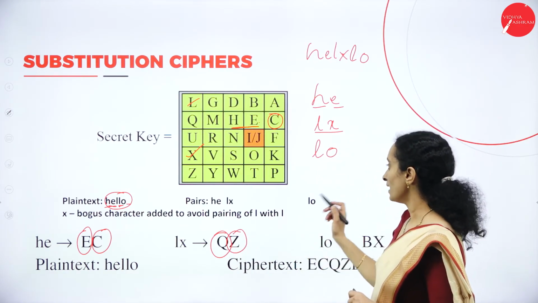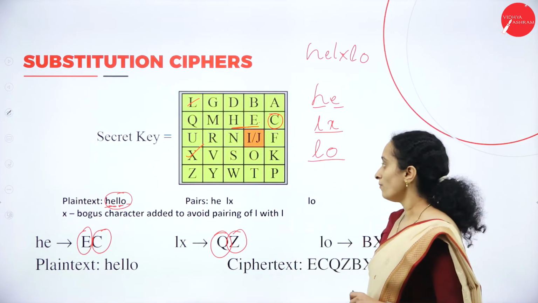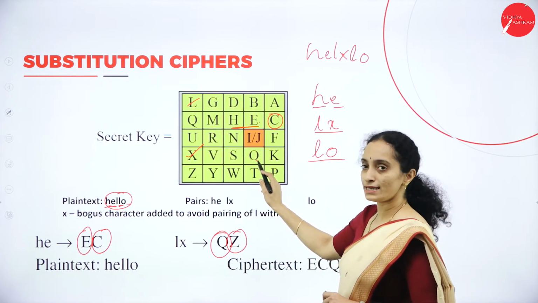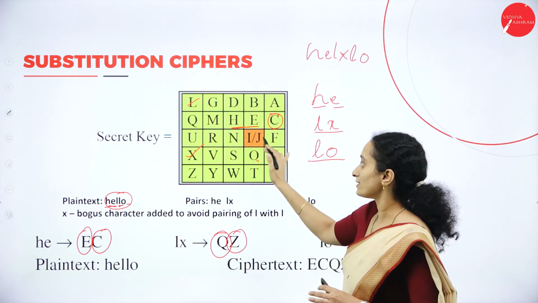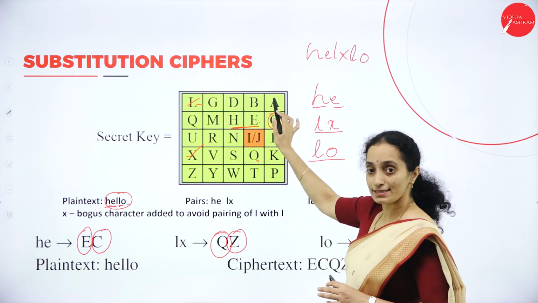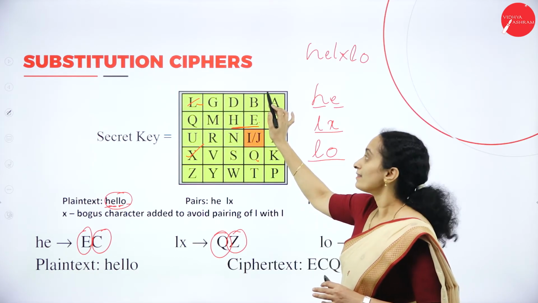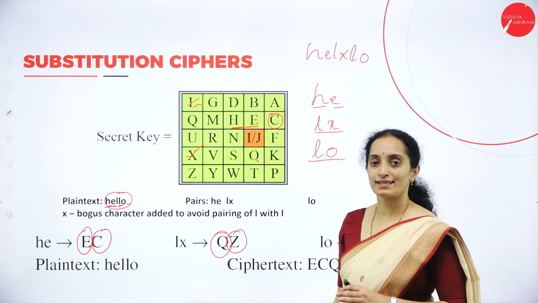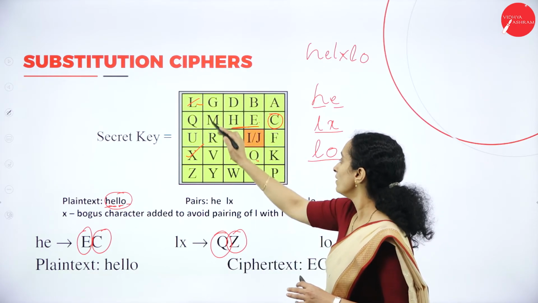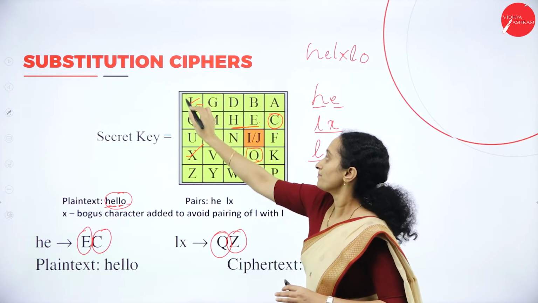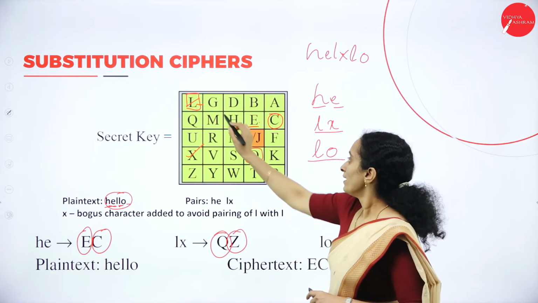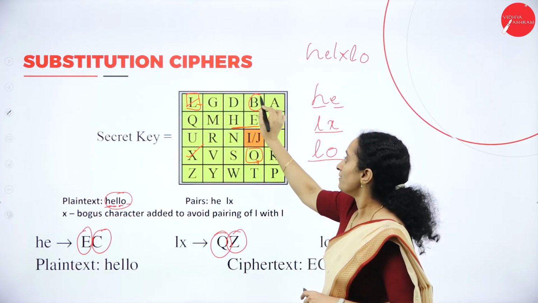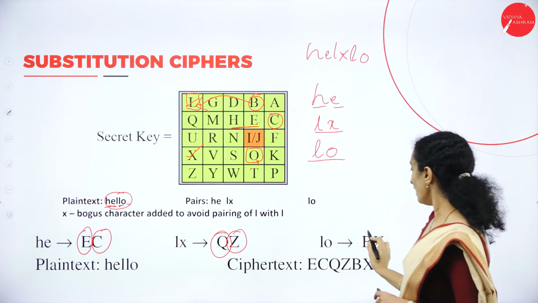Next comes the L and O. When you consider L and O, L is here and O is here. They are not in the same row or column. Now what do you have to consider? You have to consider the characters in the same row, in the column where the other character in the pair is residing. Now we have LO. L must consider the character which is in the column of O. Now we have the B. B is used to encrypt the L.